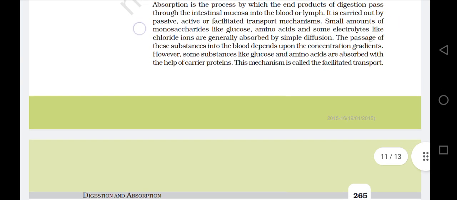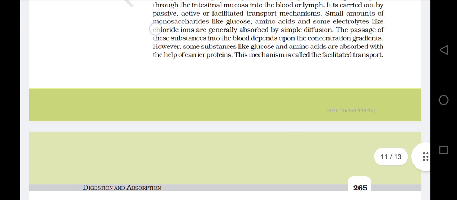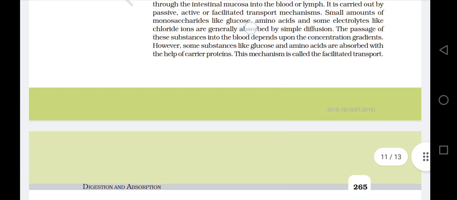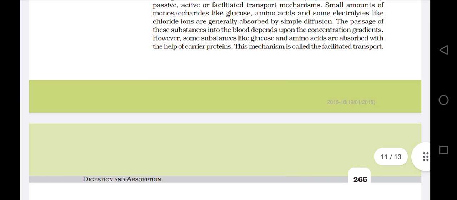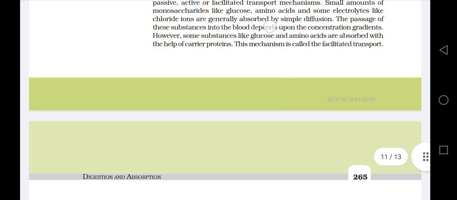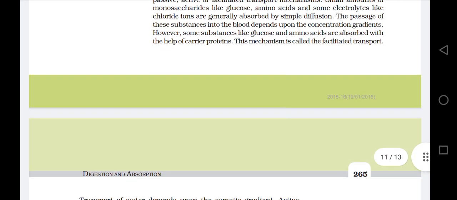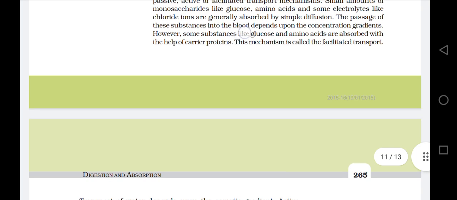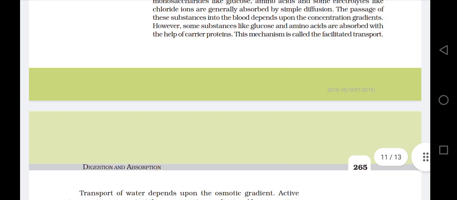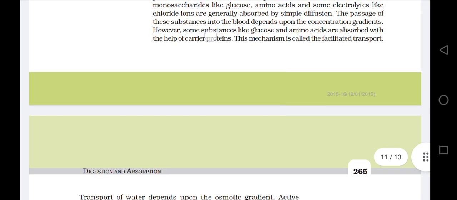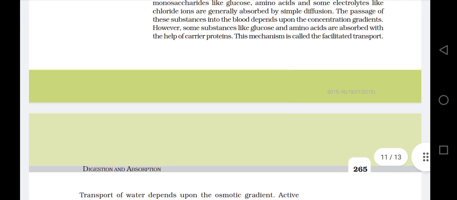Small amounts of monosaccharides like glucose, amino acids, and some electrolytes like chloride ions are generally absorbed by simple diffusion. The passage of these substances into the blood depends upon the concentration gradients. However, some substances like glucose and amino acids are absorbed with the help of carrier proteins. This mechanism is called facilitated transport.